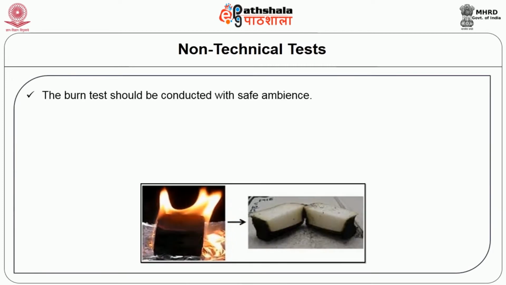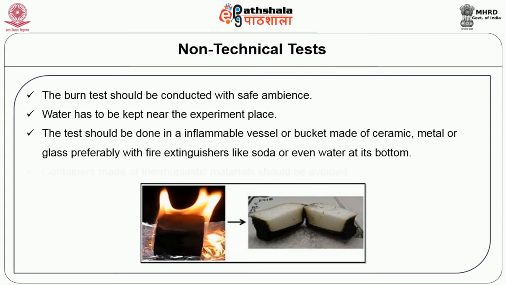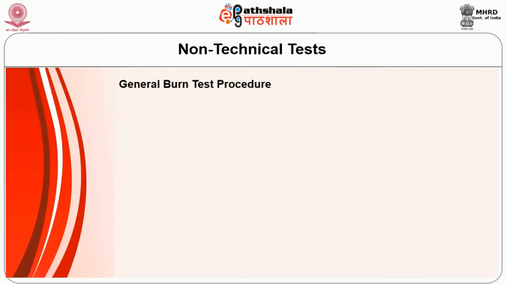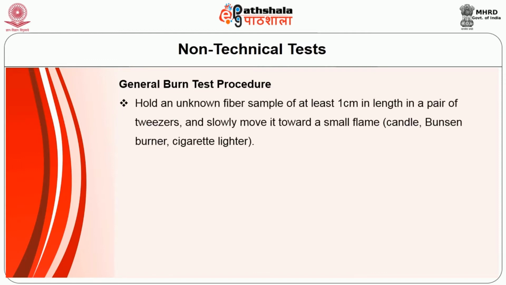The burn test should be conducted in a safe ambience first. Water has to be kept near the experiment place. The test should be done in a non-flammable vessel or bucket made of ceramic, metal or glass, preferably with fire extinguishers like soda or even water at the bottom. Contents made of thermoplastic materials should be avoided. The general burn test procedure is as follows. Hold an unknown fiber sample of at least 1 cm in length in a pair of tweezers and slowly move it toward a flame, preferably from a candle, Bunsen burner or even a cigarette lighter.